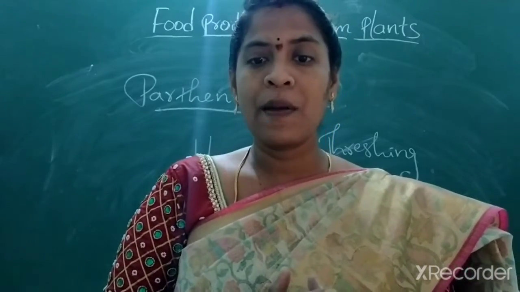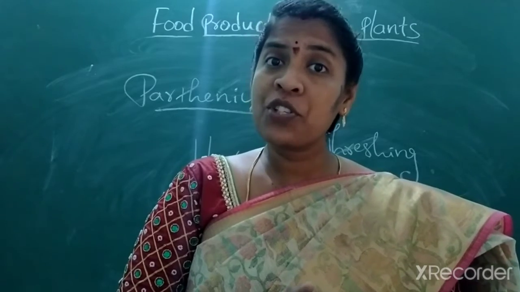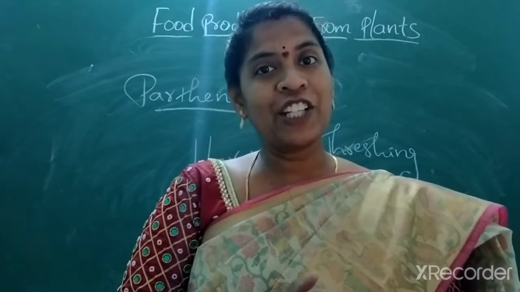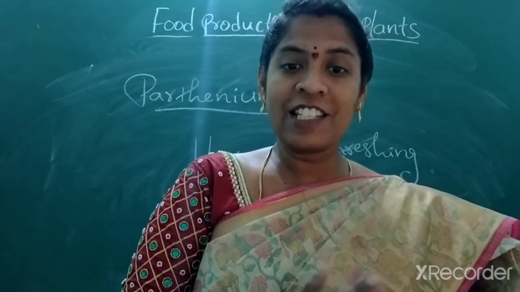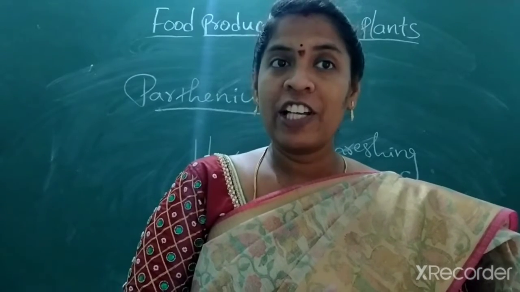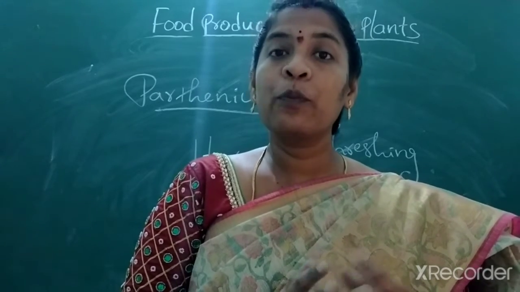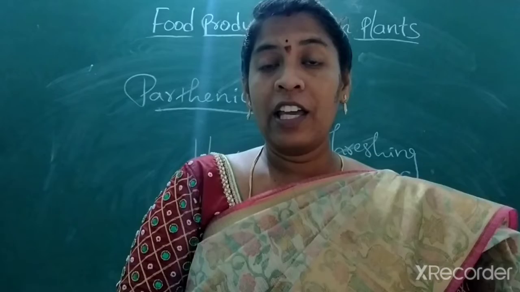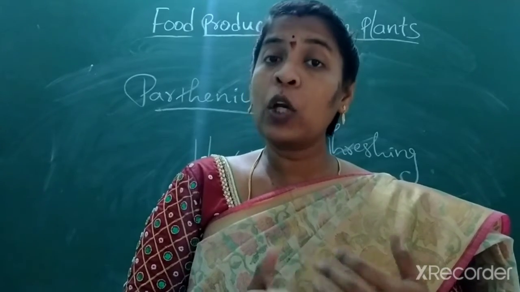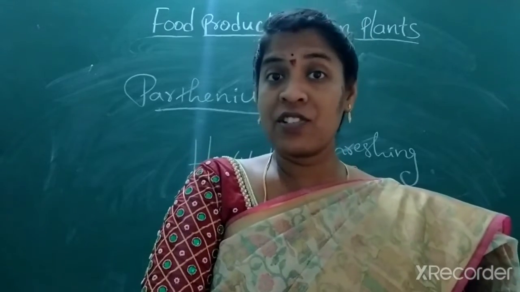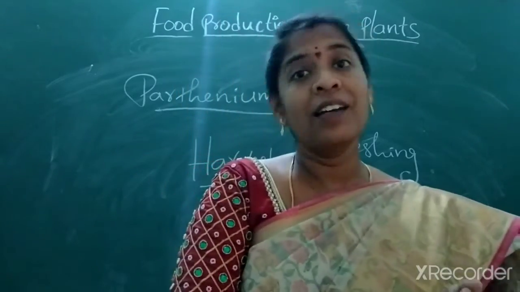Zaid and summer crops. And later we also have discussed long night duration crops as well as short night duration crops. In long night duration crops, the flowering of a plant requires more than 2.5 hours. In short duration crops, the flowering of a plant requires less than 2.5 hours. So based on that, we have to choose whether it should be Kharif or Rabi.